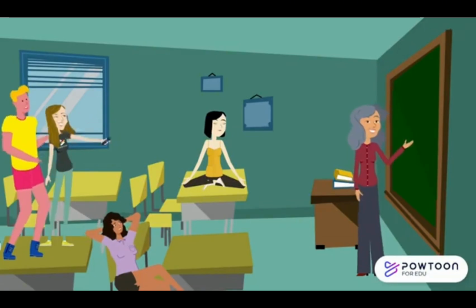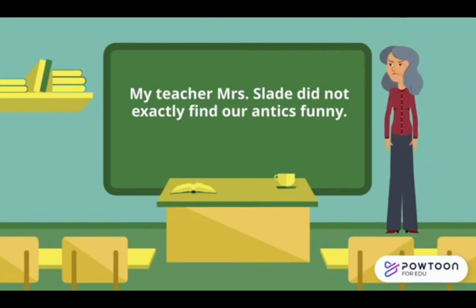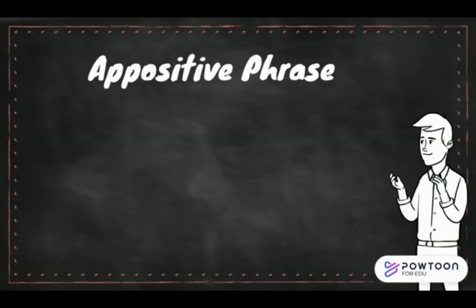Let's look at an example. My teacher, Mrs. Slade, did not exactly find our antics funny. So, we need to check for a noun that gives more information to another noun nearby it. Mrs. Slade gives more information to teacher, so Mrs. Slade is an appositive. A little more complicated than that is the appositive phrase.